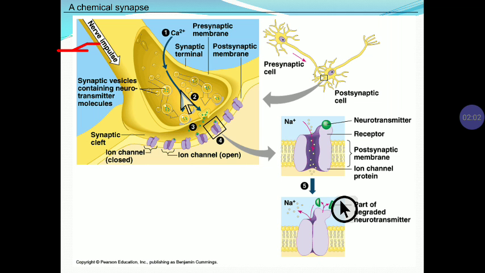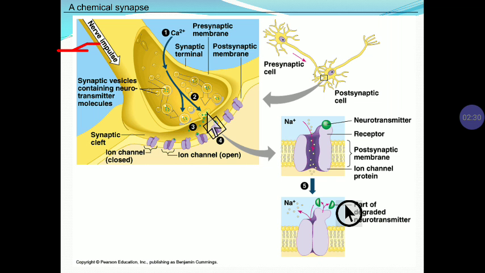Now the second step is the biosynthesis and storage of neurotransmitter. It occurs in the synaptic vesicle. So all the neurotransmitters are stored in the synaptic vesicle. After that there is a release of neurotransmitter. For the release of neurotransmitter, it requires calcium. After the entry of calcium, it causes the exocytosis of neurotransmitter.